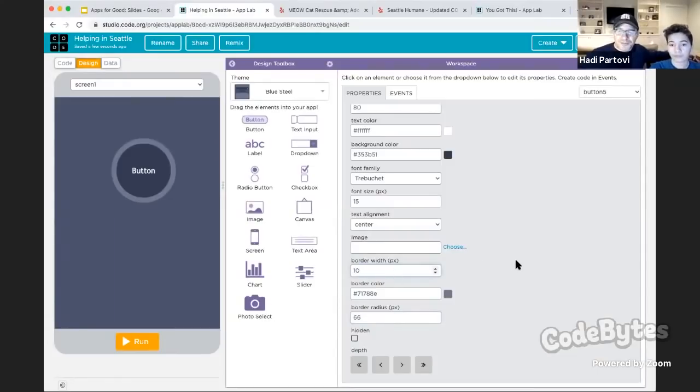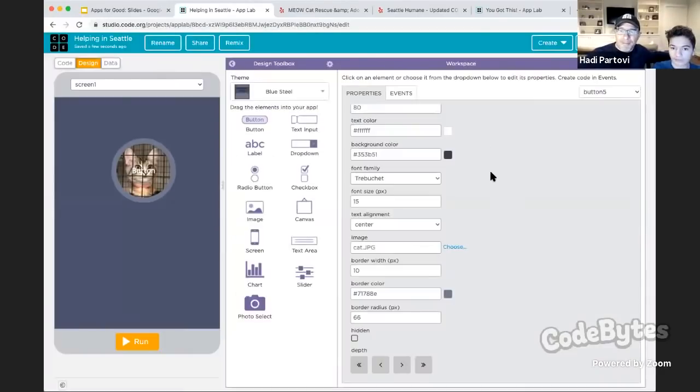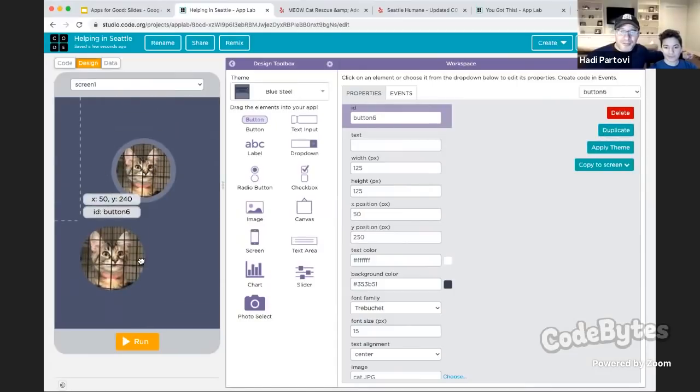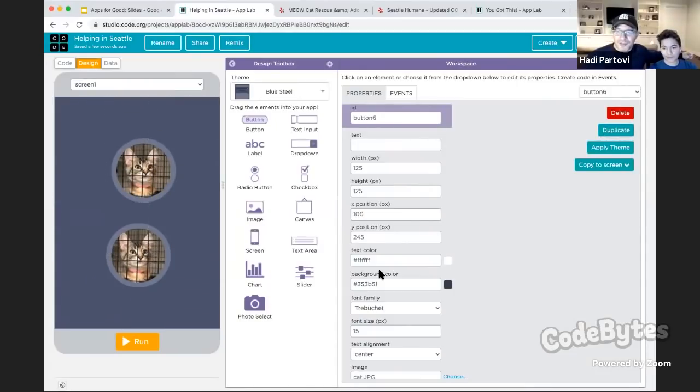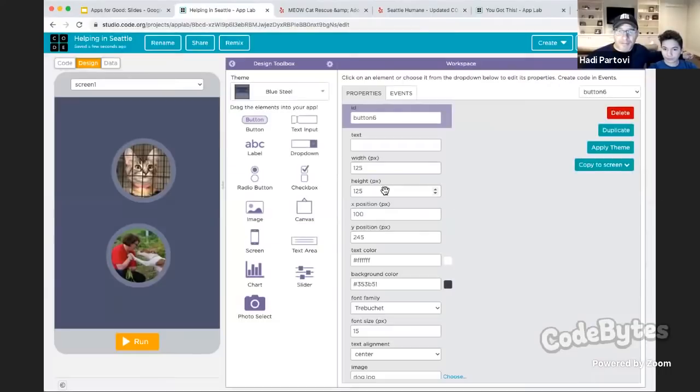There you go. And now choose an image for this button. And let's choose the cat. All right, and then delete the text for button. The cute cat. All right, and now we can duplicate this button to make another button and have this one have the dog. All right. And these are sort of our choices for the animal shelter.